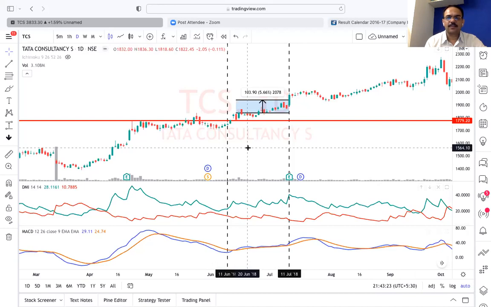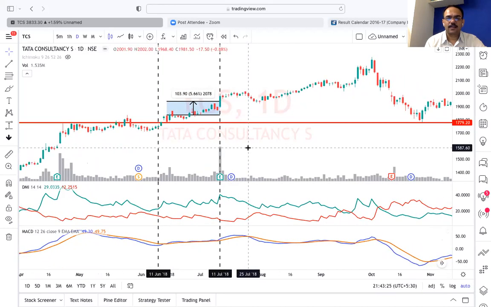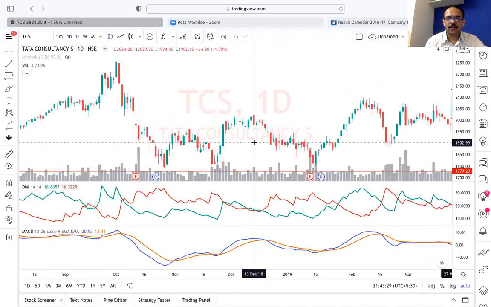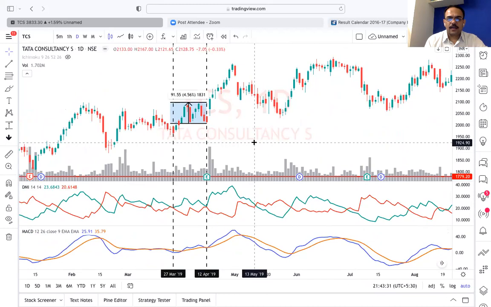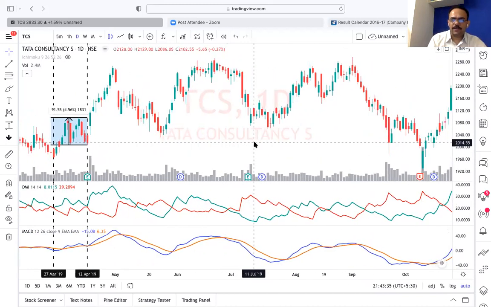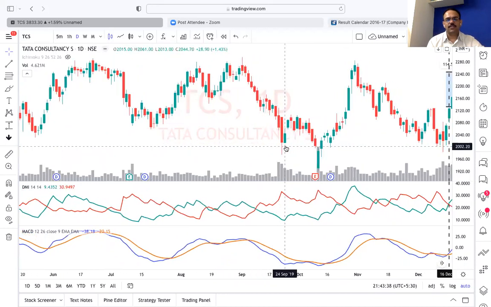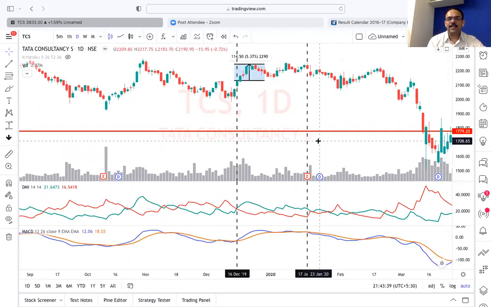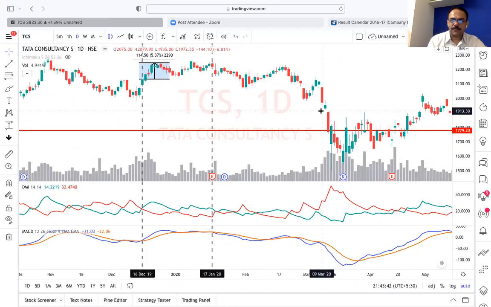So why are we taking the reference of earnings date, and what if the earnings result is not positive? Say, for example, the company's earnings are not good and it will not go up, it will go down. I will answer your question in 2 parts. One is why we are taking a reference of earnings date.